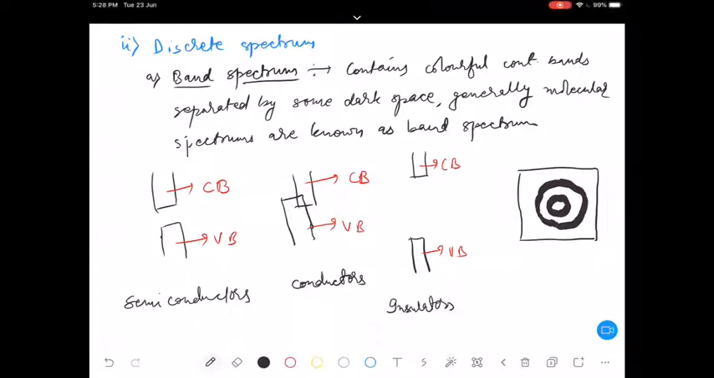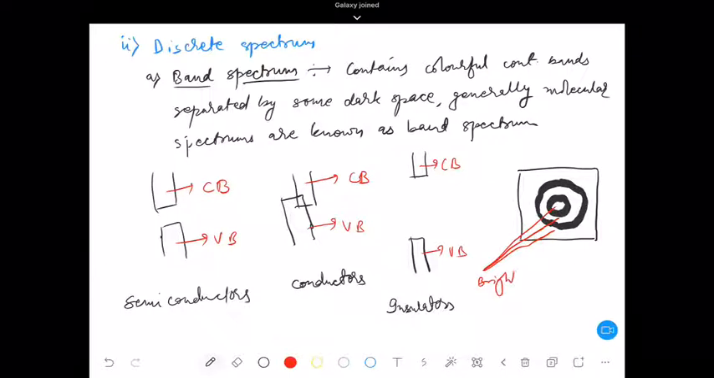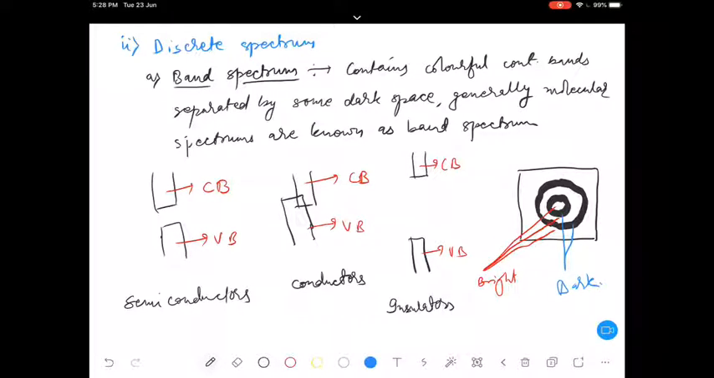For example, this is the bright part, and here this one is the dark one, right? So these kinds of spectrum are called band spectrum. Is that clear? Any confusion, any doubt? Band spectrum is clear. Next one is line spectrum.